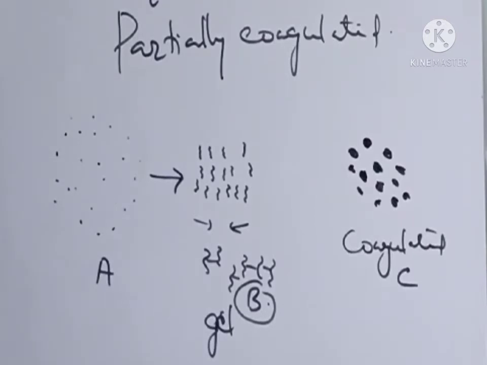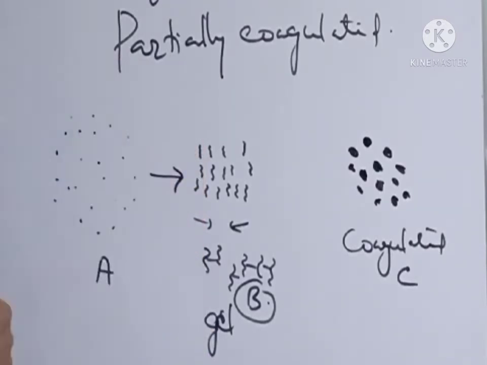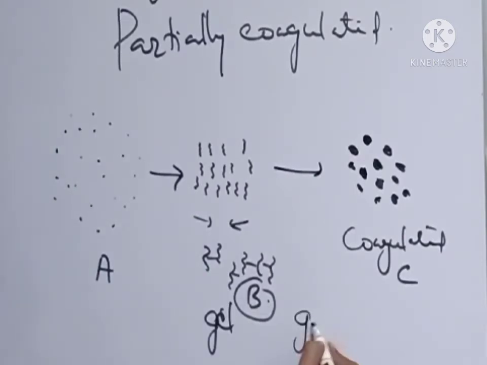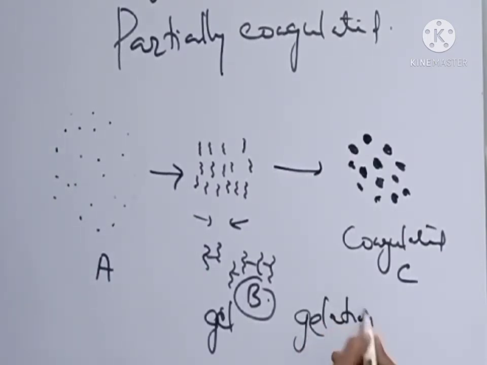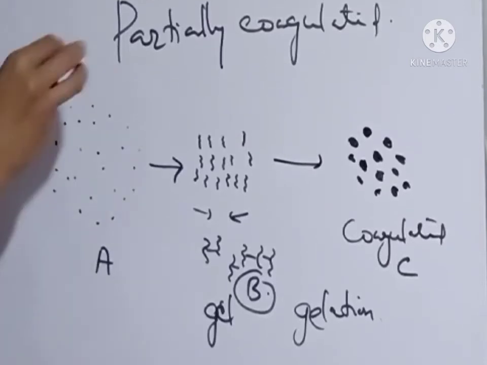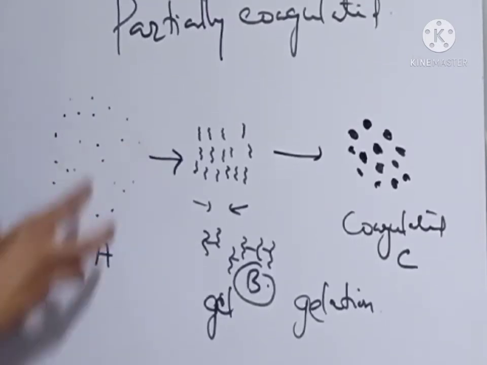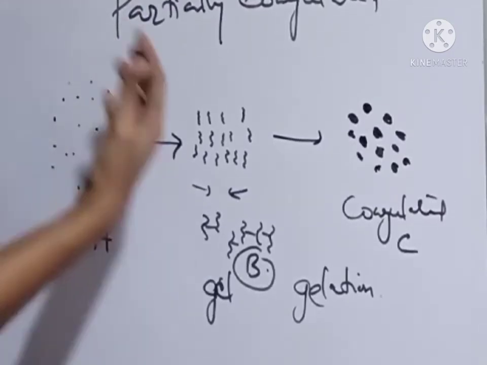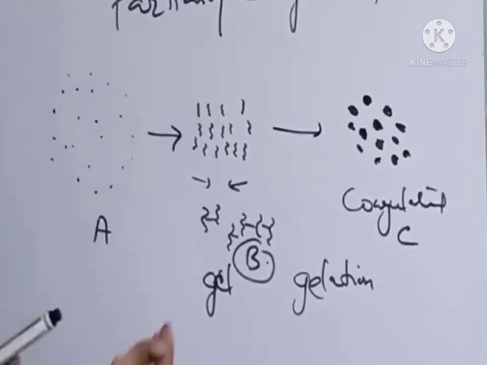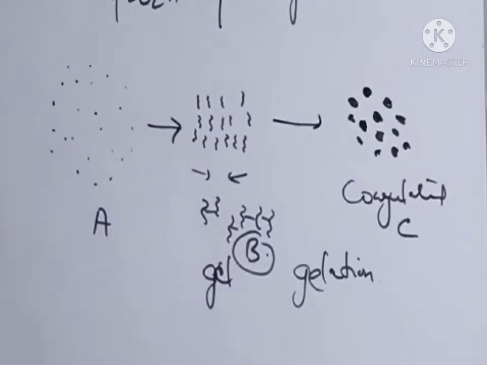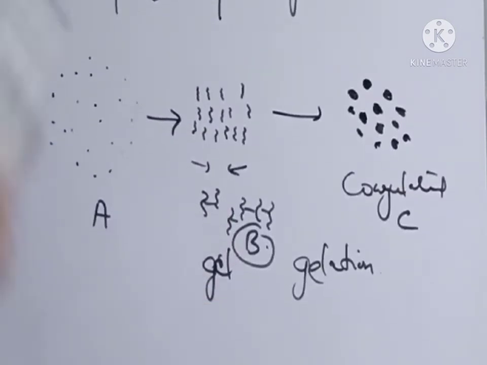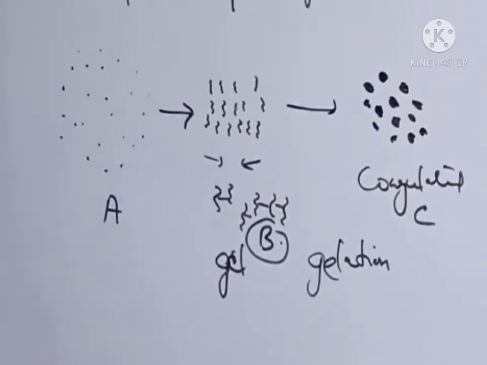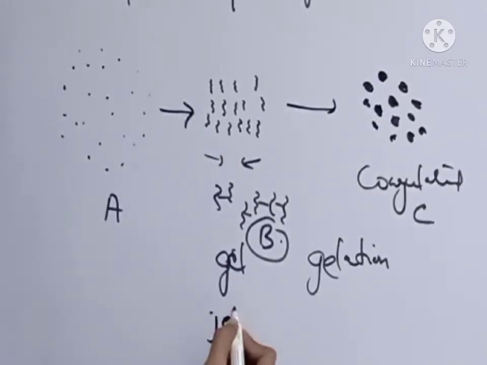So actually the process of gel formation is known as gelation. What happens in gelation is that the colloidal particles get closer and form a thread-like structure, and the thread-like structures interconnect to form gel, and the phenomenon is known as gelation. And the gel formed here has a jelly character.